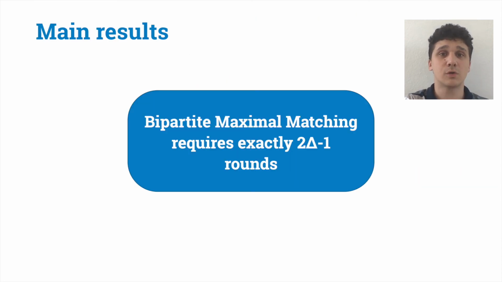A first result that we show is the exact complexity of bipartite maximal matching as a function of delta. We know that bipartite maximal matching requires linear in delta time, and we know that the simple algorithm that we have seen before solves the problem in 2 delta rounds. We show that bipartite maximal matching requires exactly 2 delta minus 1 rounds. So it is actually possible to slightly improve the proposal algorithm by 1 round, and this was already known actually, but we cannot do better. So we proved that 2 delta minus 1 rounds are sufficient and necessary.